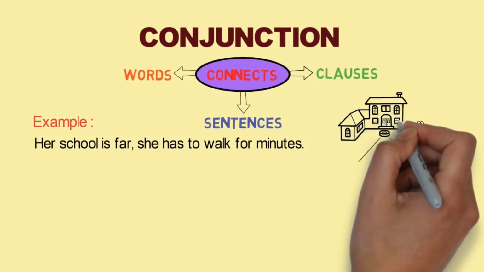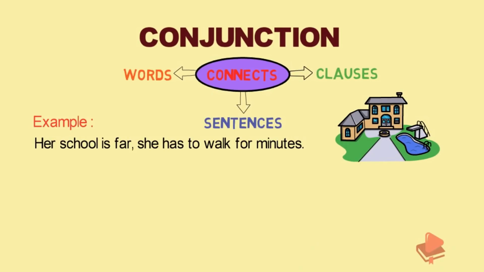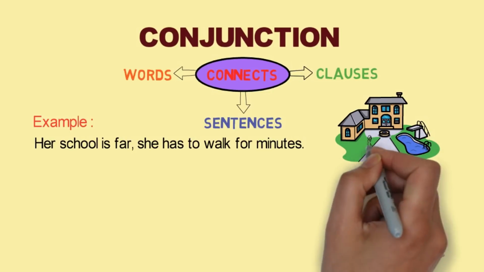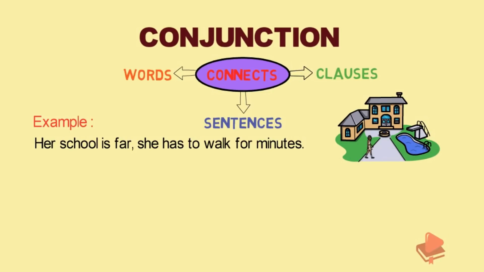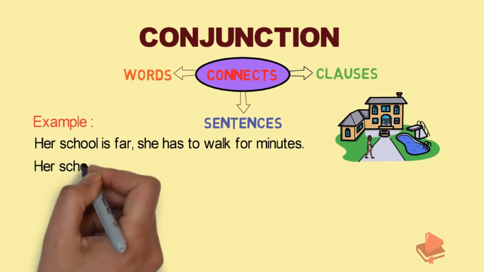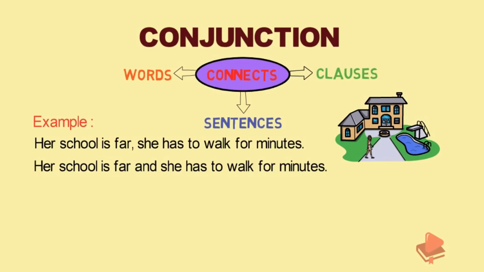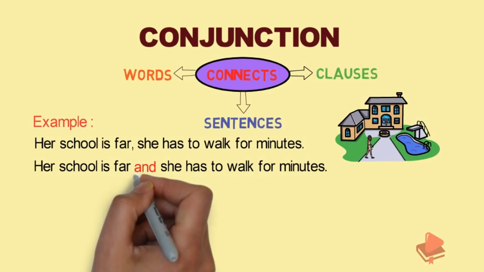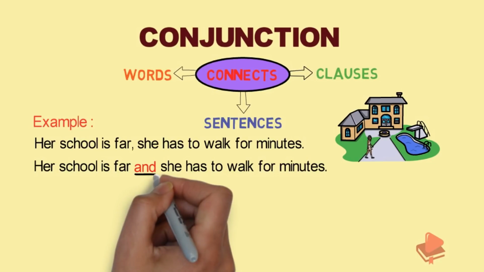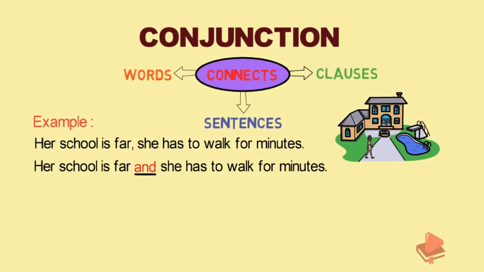So here we can connect the two sentences and combine them into one sentence. We can write the sentence as, her school is far and she has to walk for minutes. Do you notice we have combined both the sentences with the word and? So that is the role of the conjunction.